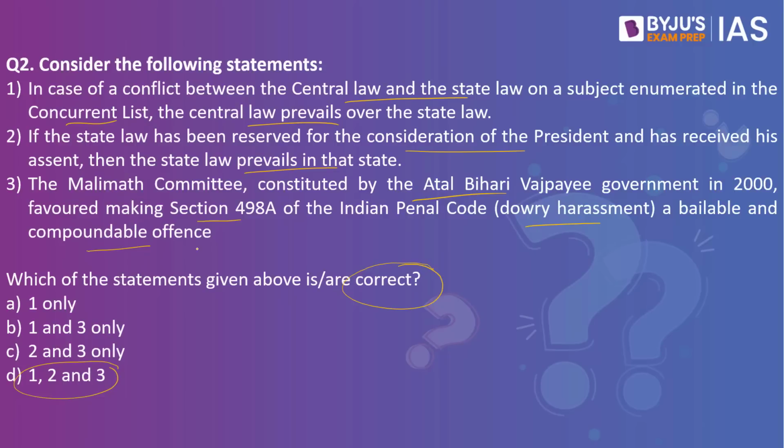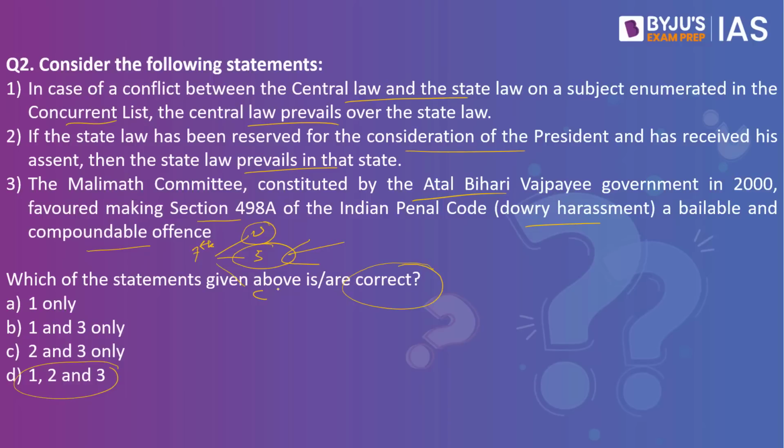What do we mean by it? We have the 7th schedule. In the 7th schedule, what we have is the union list, then the state list, and then the concurrent list. When it comes to the union list, it is the central government, the parliament, which would be able to make the laws. When it comes to the state list, the state governments would be able to make the laws.